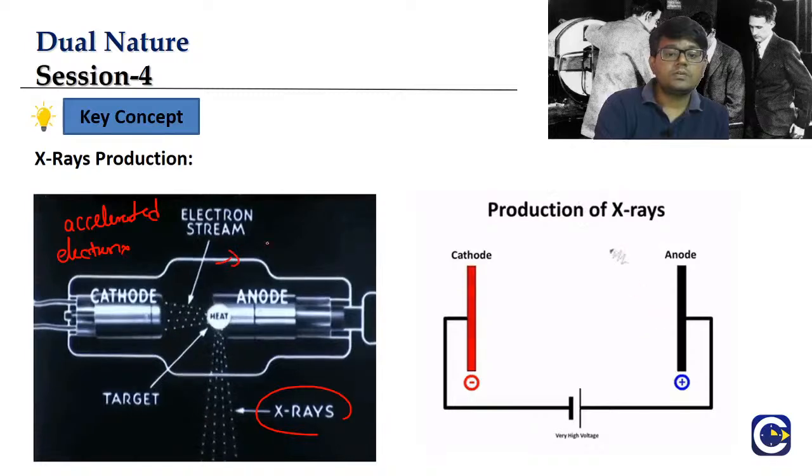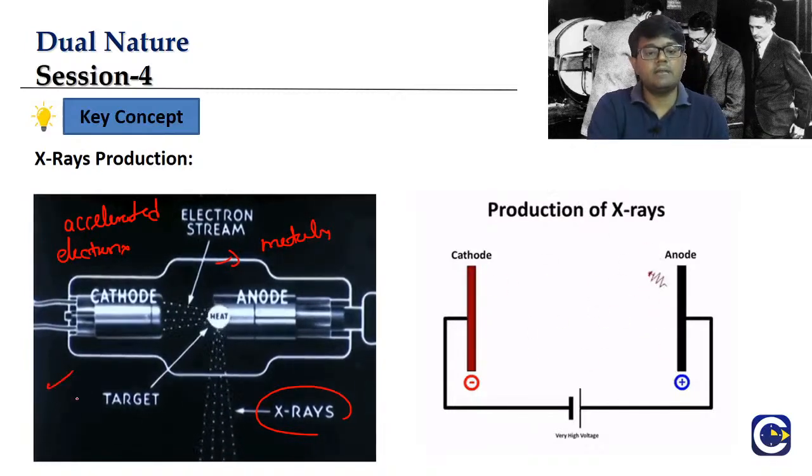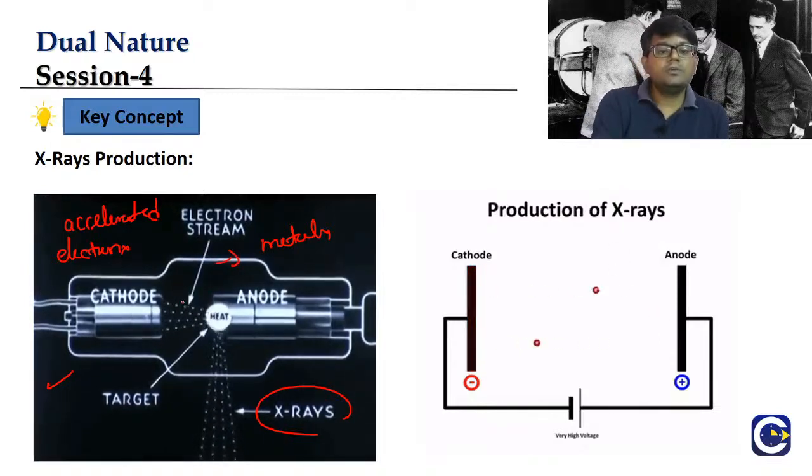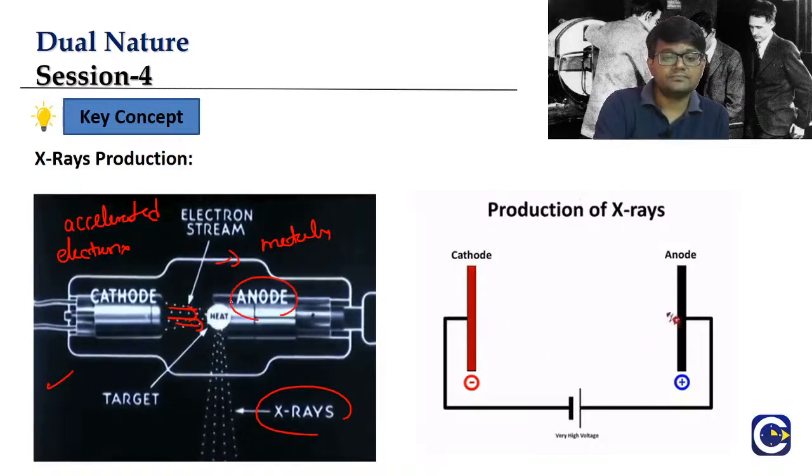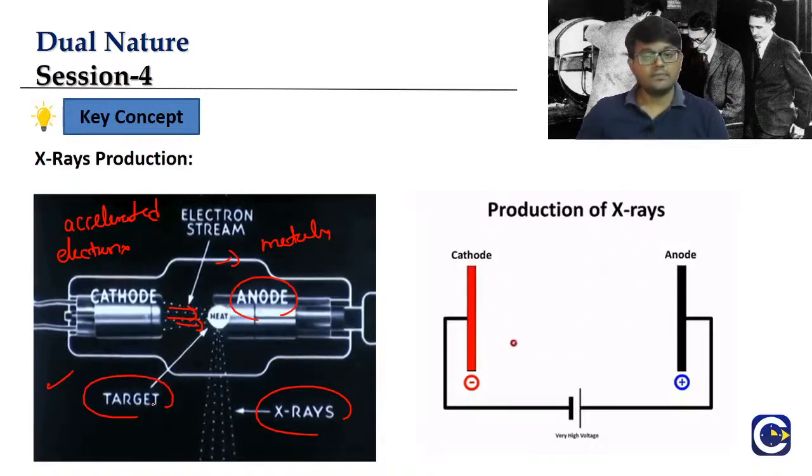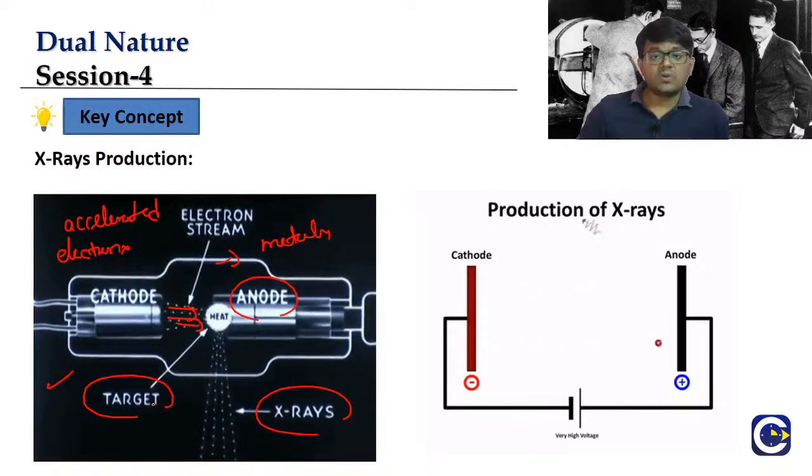If you look at the visualization here, we produce the electrons at the cathode. They are accelerated and come and hit the anode, which we call the target metal. These electron beams have a lot of energy.